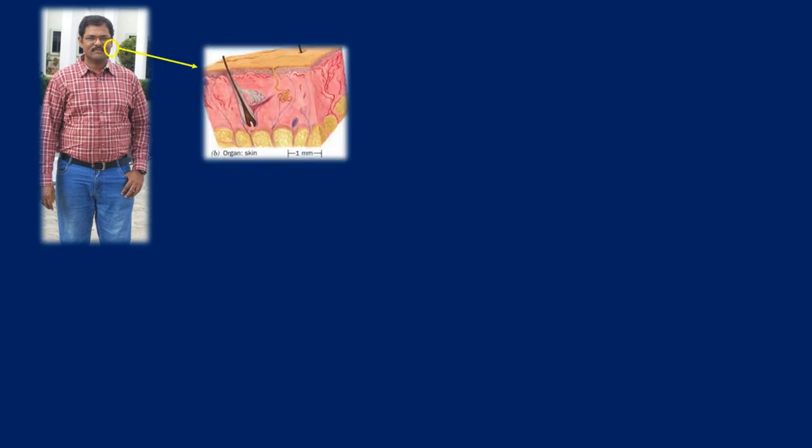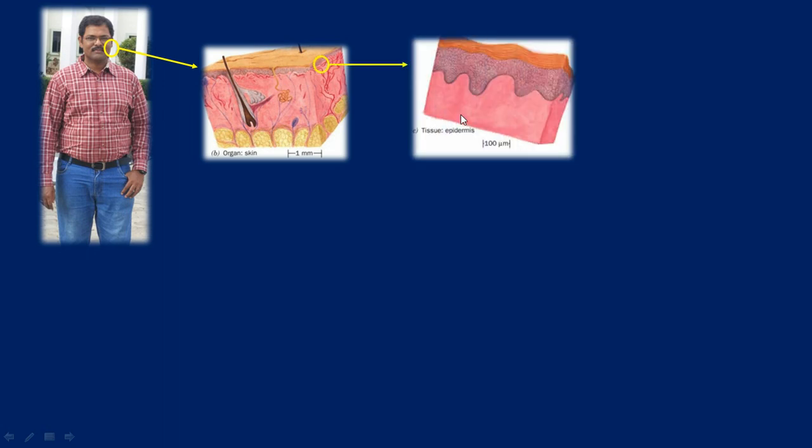So this human body is composed of various tissues, as we have seen. Let's say if we consider my face, that contains skin cells. Let's see skin tissue. In case of skin tissue, it contains different types of functional units. This is a hair follicle, and then we have blood cells, and then we have all kinds of organization over here. Adipose tissue will also be there. And if we consider only the top layer, this is epidermis.